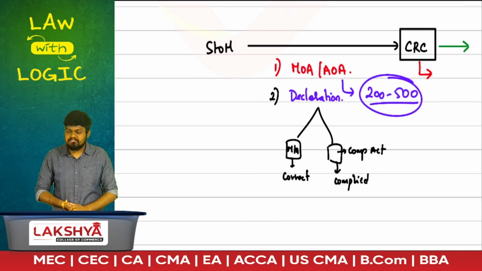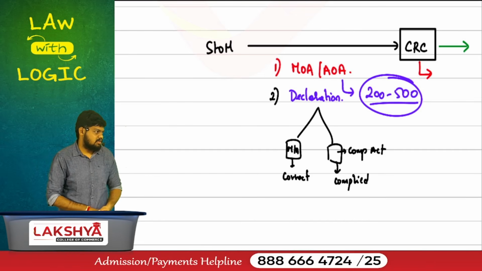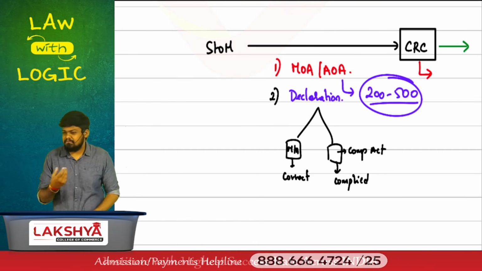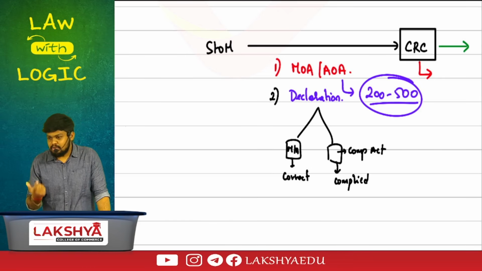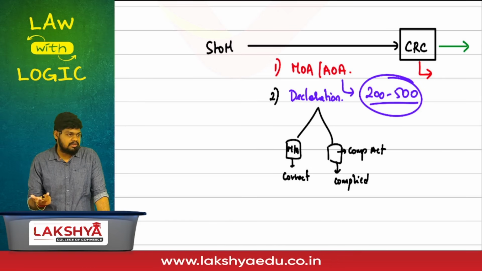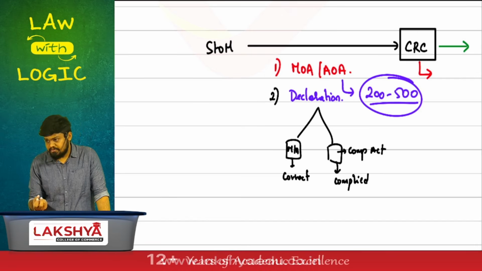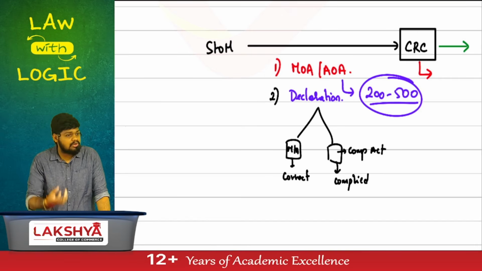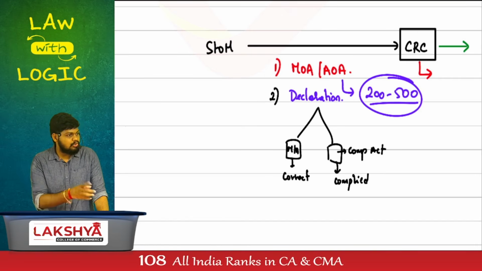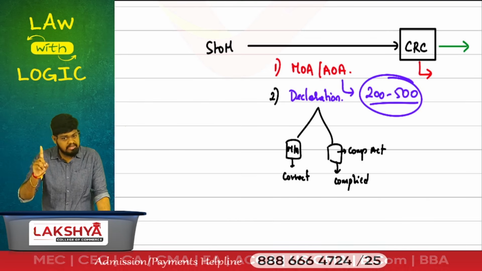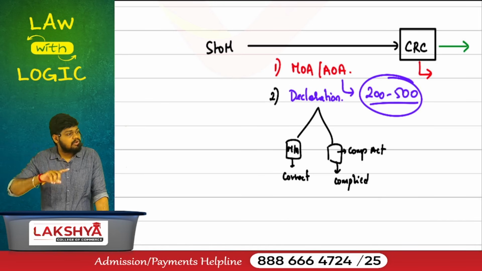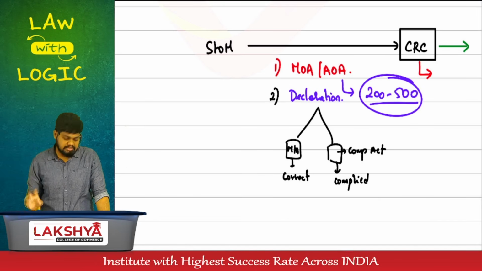Now come back. We are submitting. The first document we submitted was the MOA and AOA, nothing but the brain of the company. Who wants to verify this? But can they do conclusive verification? They'll do only a prima facie one. Because they're doing prima facie, can there be a chance that they might overlook a misstatement? Hence, I want you to submit a declaration regarding two things, stating that the document is correct and you have complied with the Companies Act.